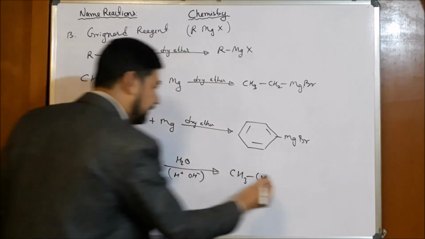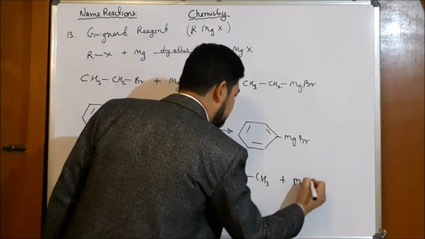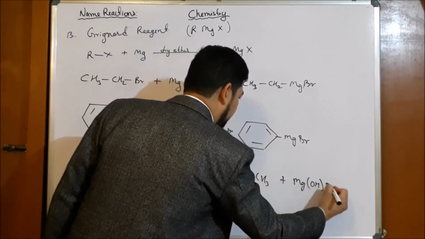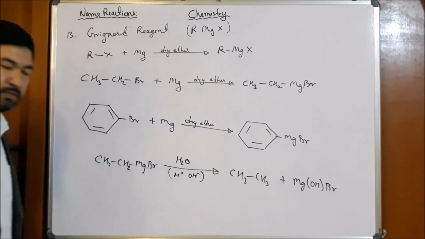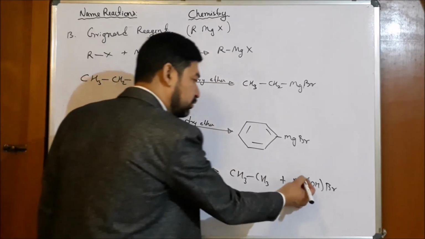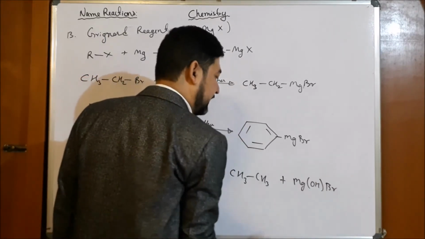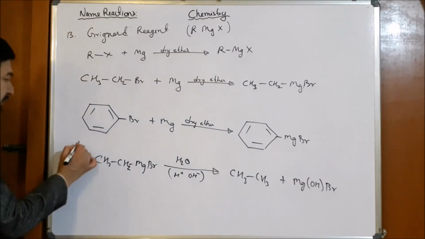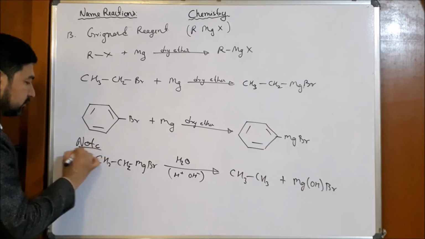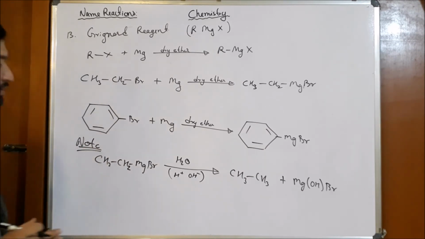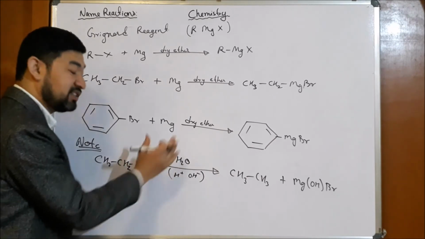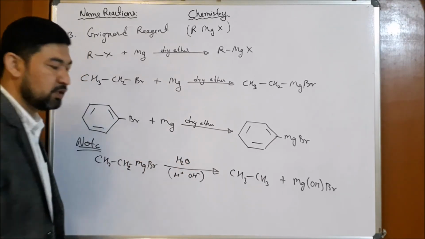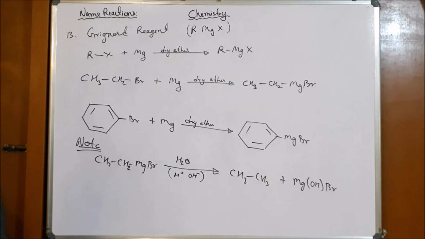Ethane, plus we have MgOHBr. MgOHBr means Mg2 plus, OH negative, Br negative, so ionic bond is there. So always remember that Grignard reagent should not come into contact with moisture or water. It reacts very vigorously with water to form the corresponding hydrocarbon.